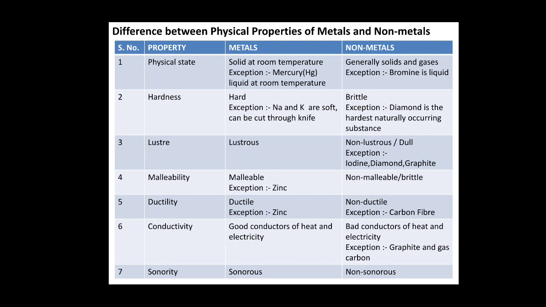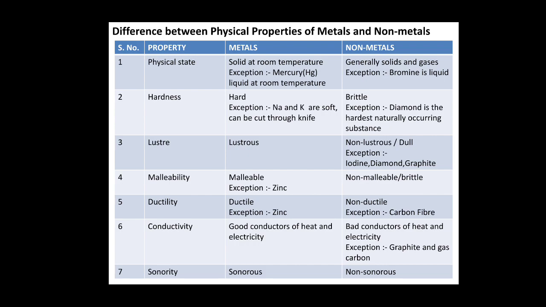The third point is luster. Metals are lustrous, whereas non-metals are non-lustrous or dull, but the exceptions are diamond, iodine, graphite. The fourth point is malleability. Metals are malleable in nature, but the exception is zinc.